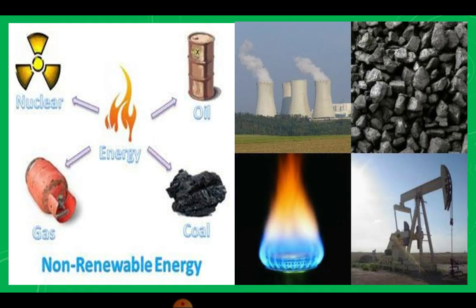Then these are the non-renewable resources: nuclear energy, oil, gas, coal. Once we have used it, it is finished. We cannot reuse it. It is only one-time use, or it may take a long time to renew again.